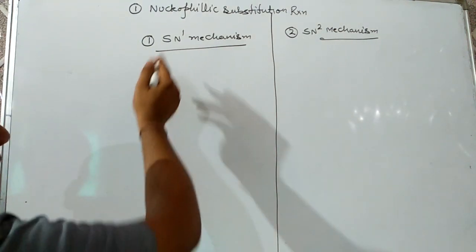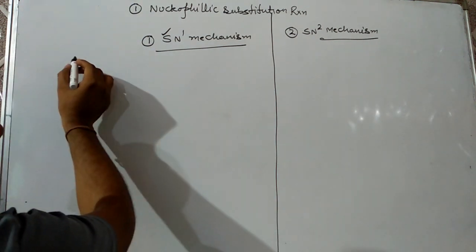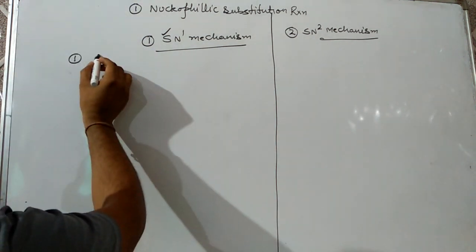Here, the first question might be regarding their full form.